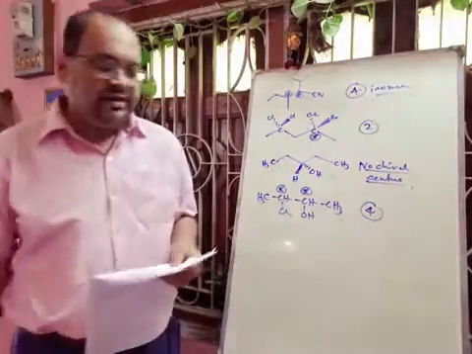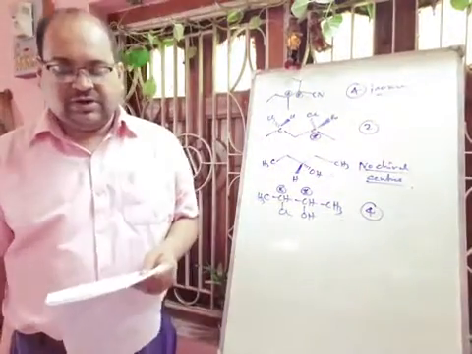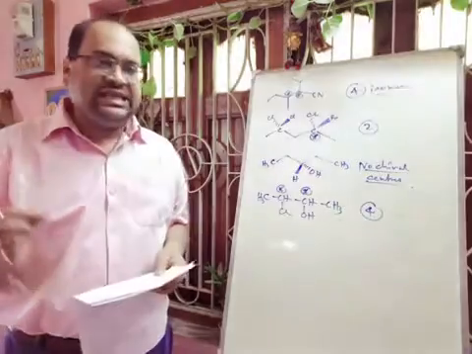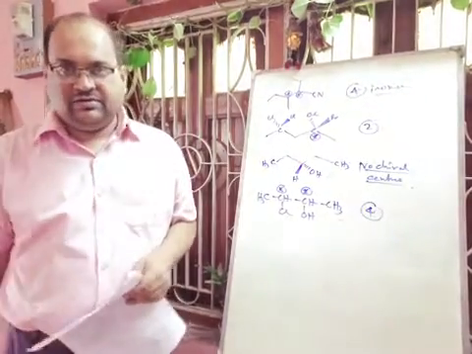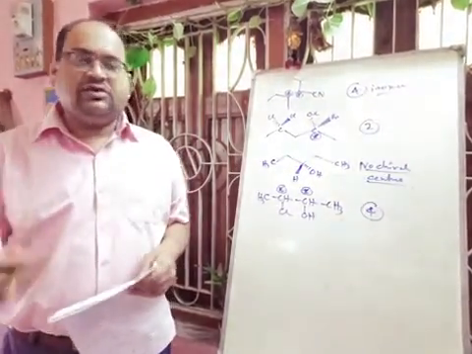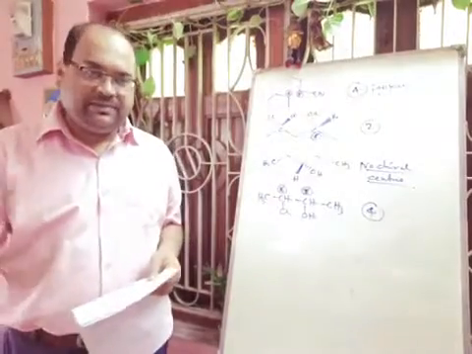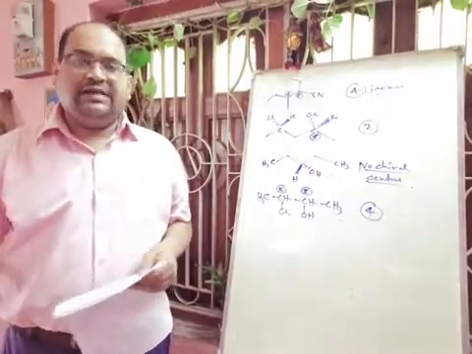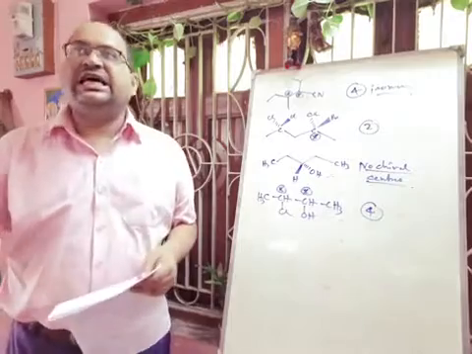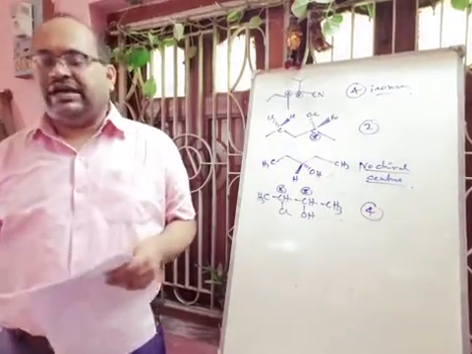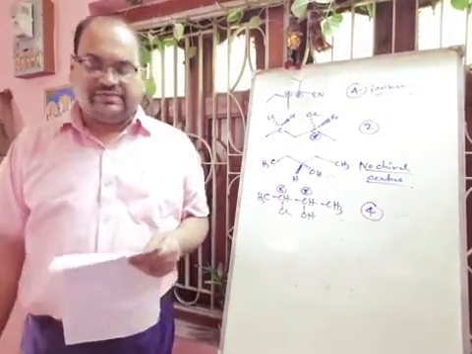Next question is given: what is a racemic mixture? Okay, a racemic mixture is an optically inactive mixture where both the dextro and levo rotatory isomers are in 50-50%. Okay, that means one half is cancelling the rotation of the other half. That is why it is called a racemic mixture.